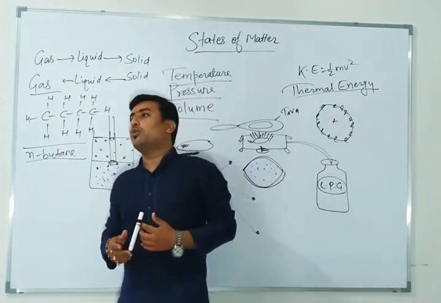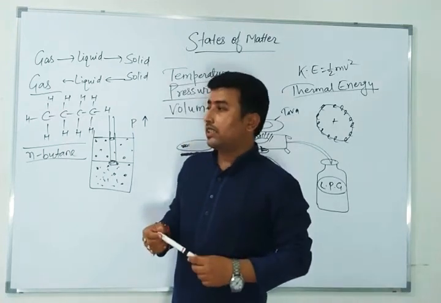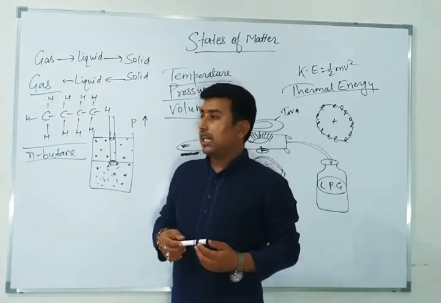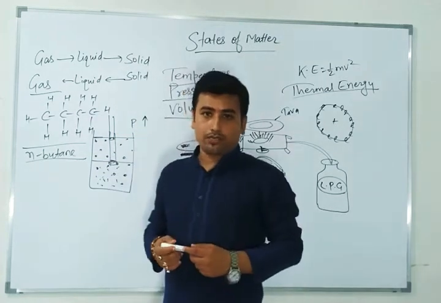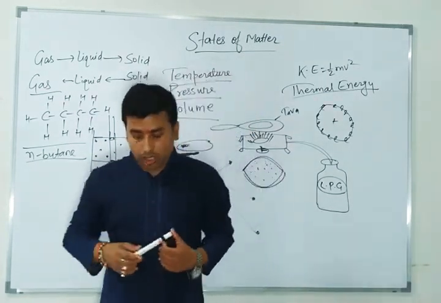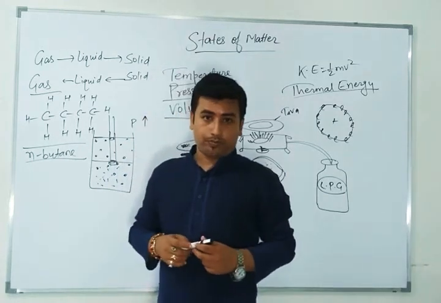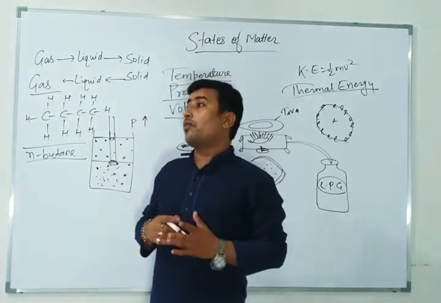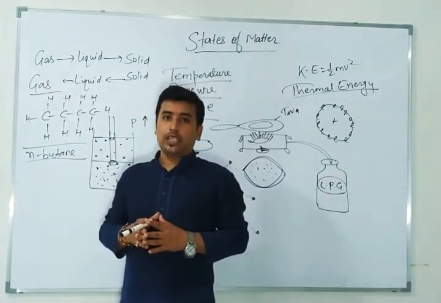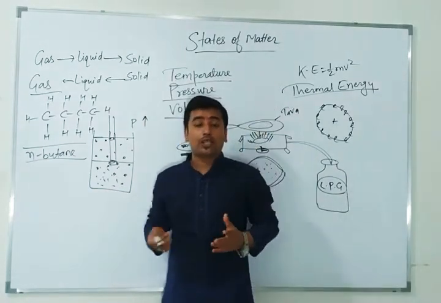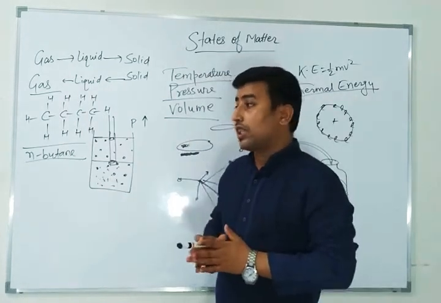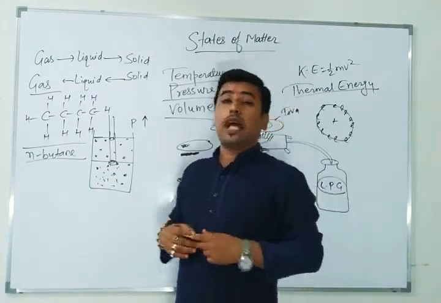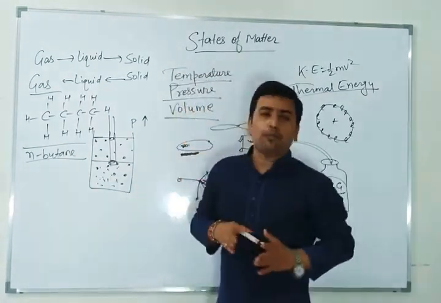Avogadro's law is about volume and number of atoms. Gay-Lussac's law is about pressure and temperature. Many scientists have given laws about what the effect of temperature, pressure and number of atoms will be, keeping two things constant and leaving one, and what will happen. I am going to teach you all these things.